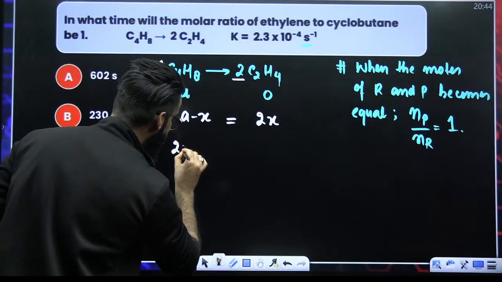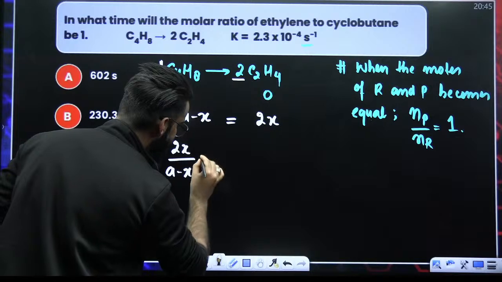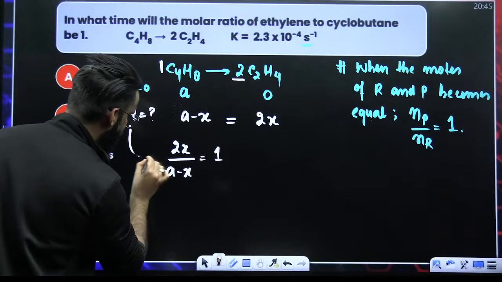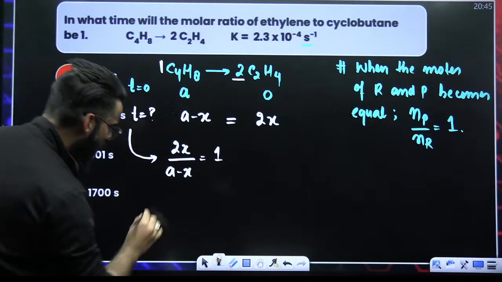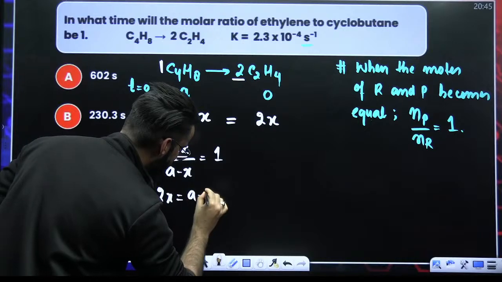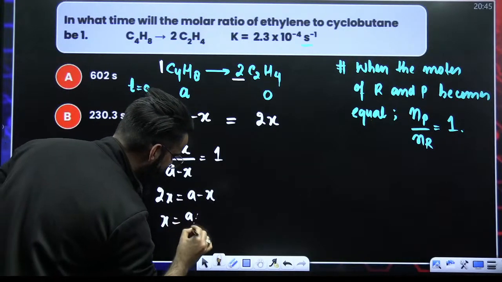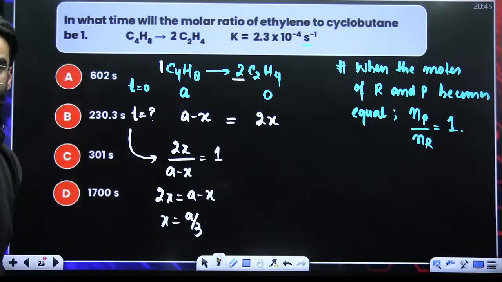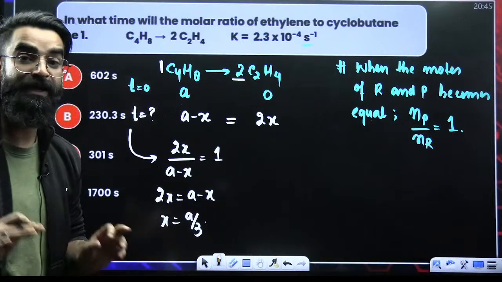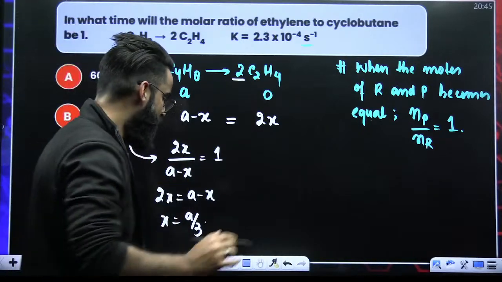So I'd say this is the time when 2X divided by A minus X would be 1. So from here, I can say 2X is equal to A minus X, or I can say X is equal to A divided by 3. I got the value of X. Now, since I got the value of X, clearly what do I need to do?